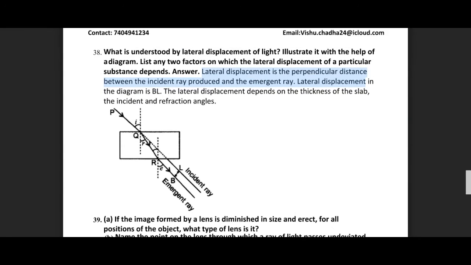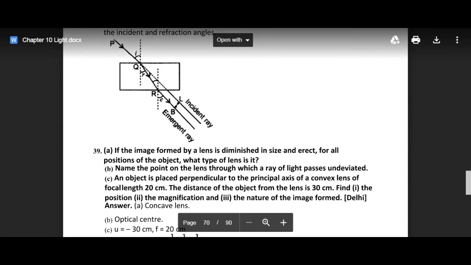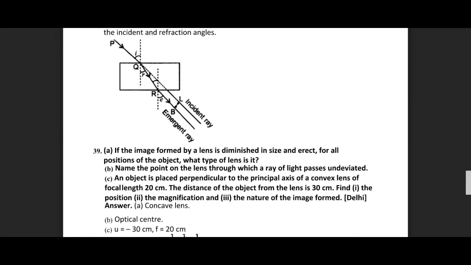The lateral displacement depends upon the thickness of the slab and the incident and refraction angles. So basically, this one we call lateral displacement, right? Because this much is the distance that the ray has deflected laterally. So this is called lateral displacement, that is denoted by LP.